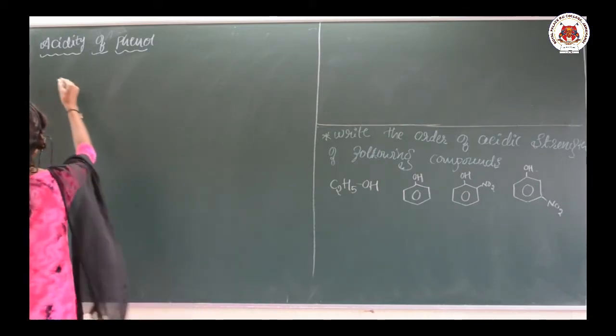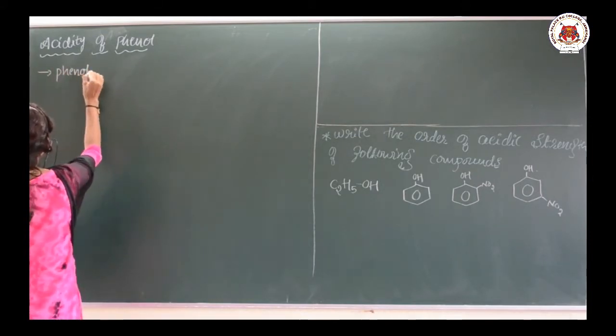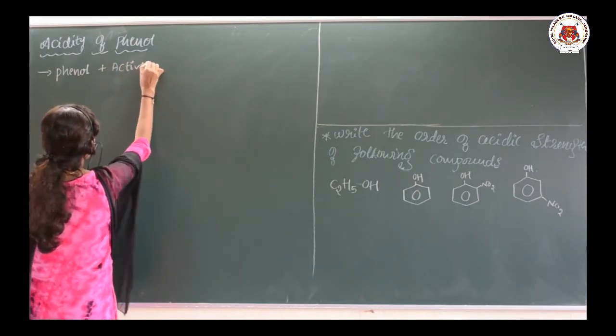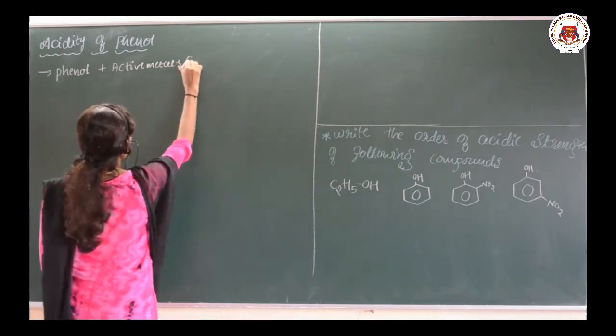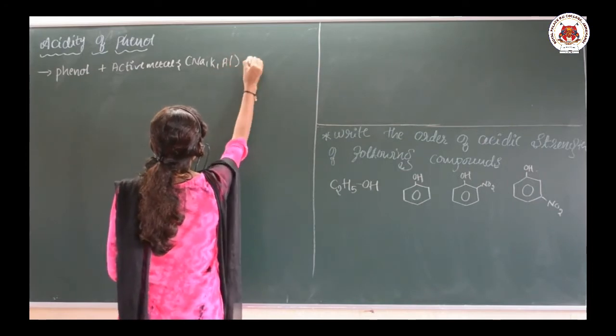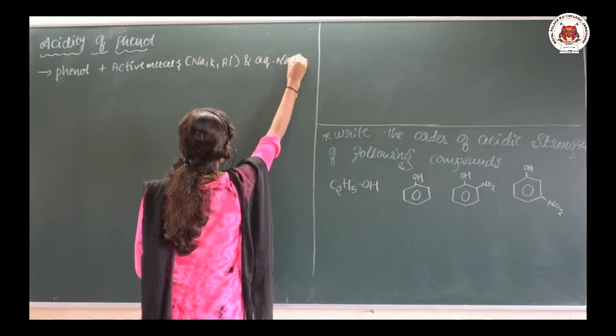As the first point, phenol reacts with active metals like sodium, potassium, aluminum, and it also reacts with aqueous NaOH.